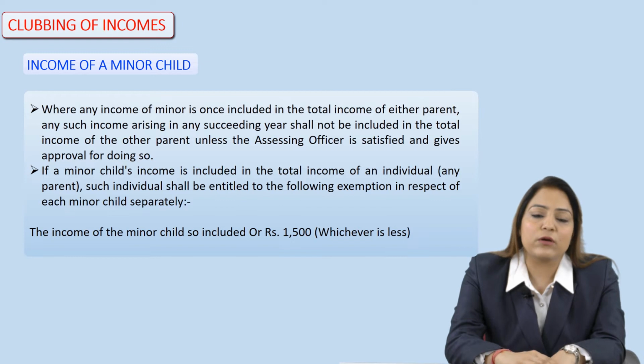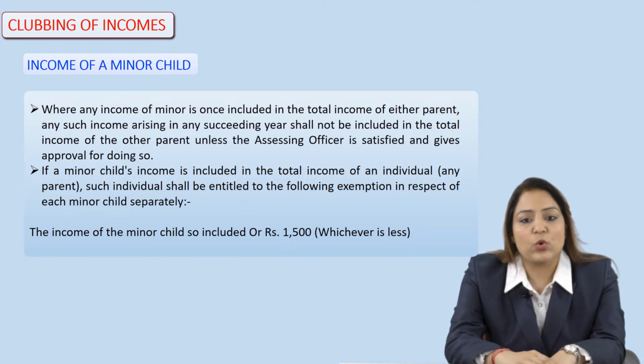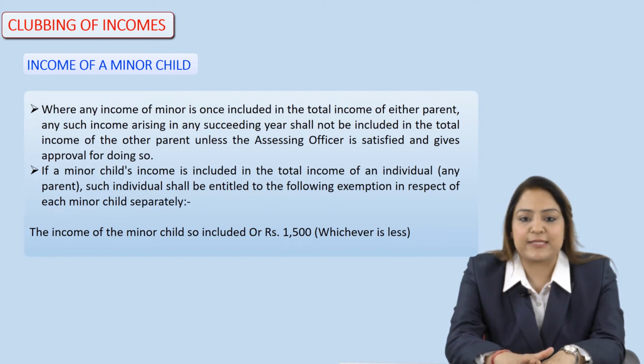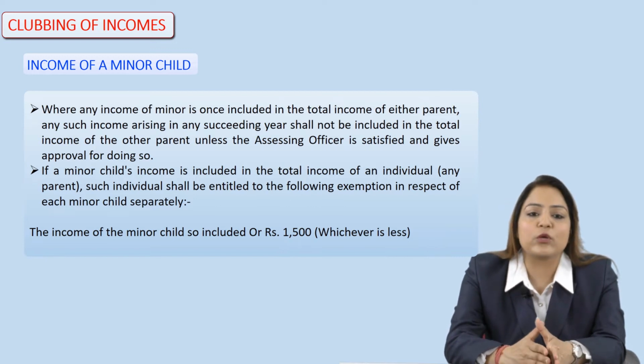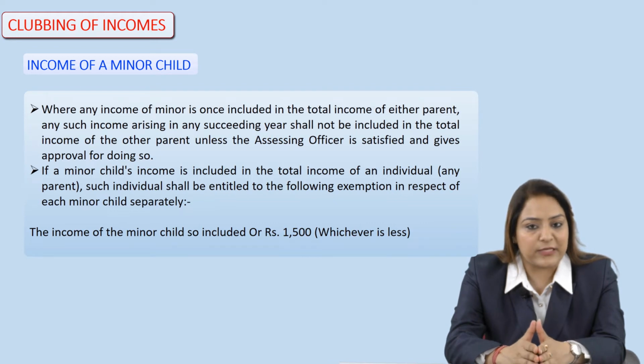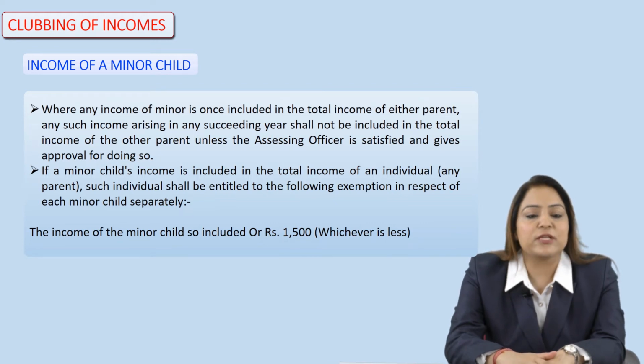And there is a rule which has to be kept in mind: if the income of the minor child so included, or Rs. 1500, whichever is less, that income is entitled to the exemption. Either the income of the minor child which is included in the total income of the parents, or Rs. 1500, whichever is less, such kind of exemption is provided in respect of each minor child separately.